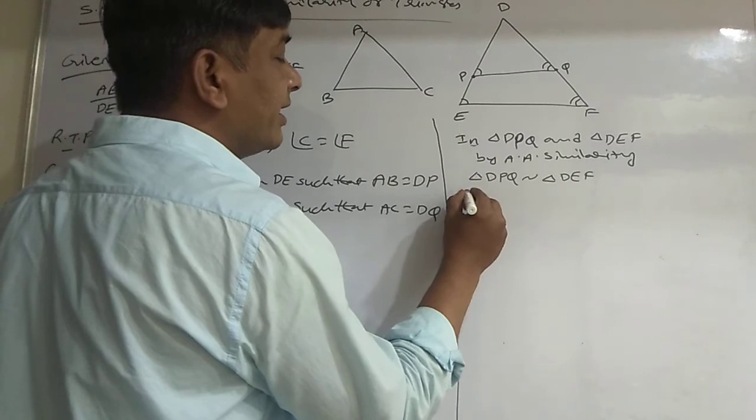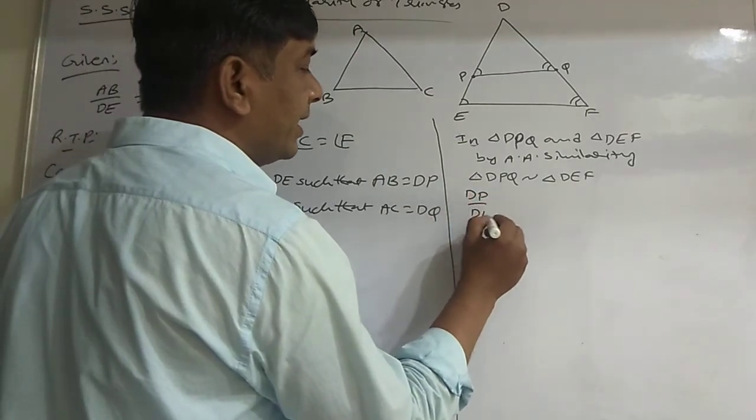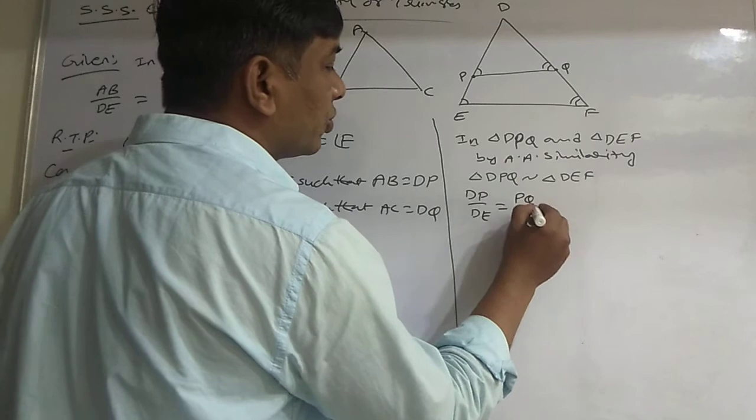By similarity condition, DP by DE is equal to PQ by EF.